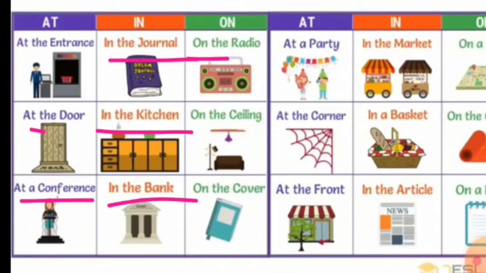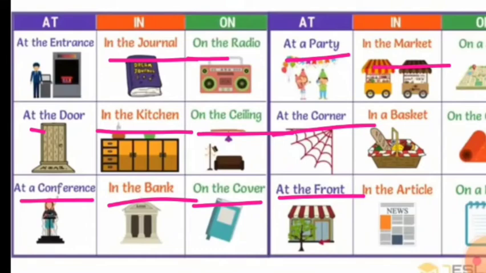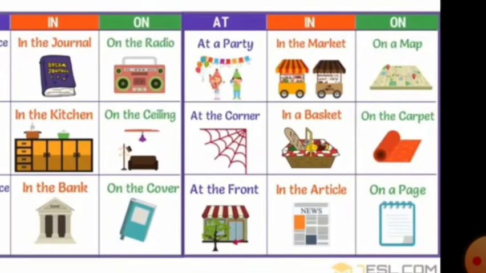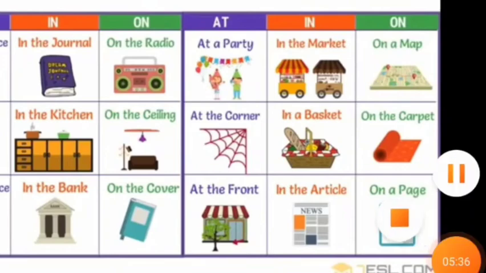On the radio, on the ceiling, on the cover, at a party, at the corner, at the front, in the market, in a basket, in the article, on a map, on a carpet, on a page.